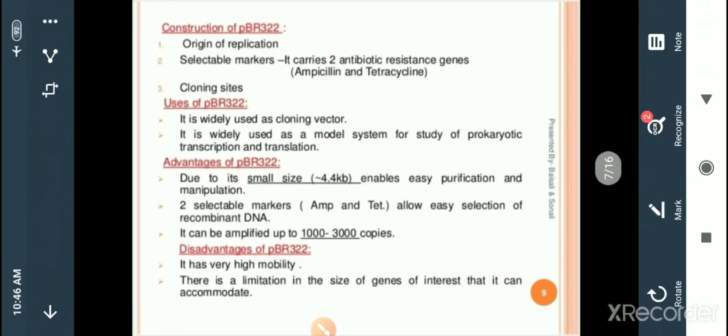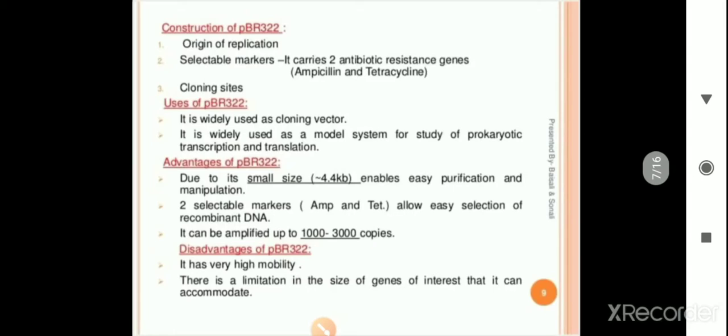Now we can talk about the detailed structure. I am going to explain the detailed structure of pBR322. What is the construction of pBR322? Means what are the components we can see in pBR322? Construction, in the sense, what are the units which combine to form pBR322? First thing, as we know, the origin of replication. Without an origin of replication, a vector does not show its clear property. So a vector consists of an origin of replication. At the same time, pBR322 also shows the origin of replication and selectable markers.